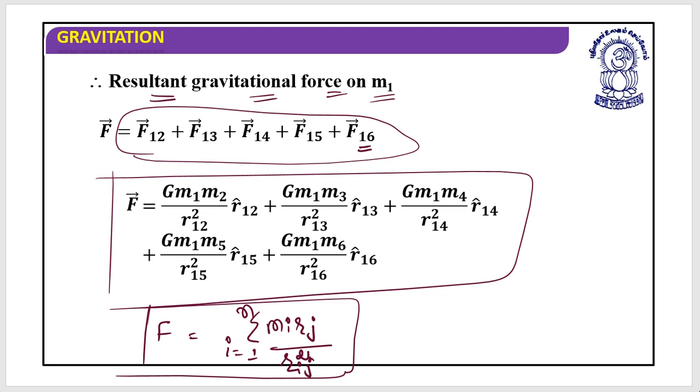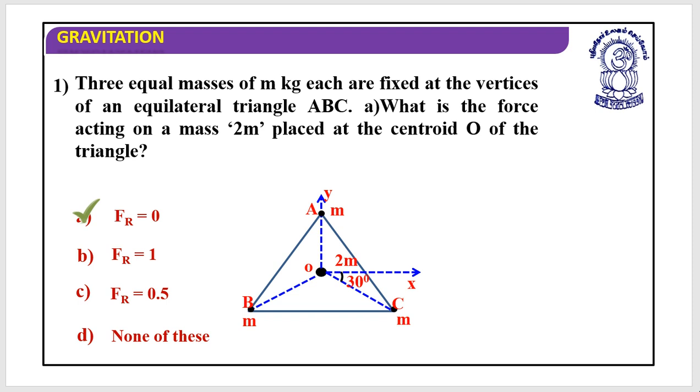It is just the scalar form of the force between two masses, with i and j going from 1 to n. I hope this is clear. Is it clear? Are you sure? Great.